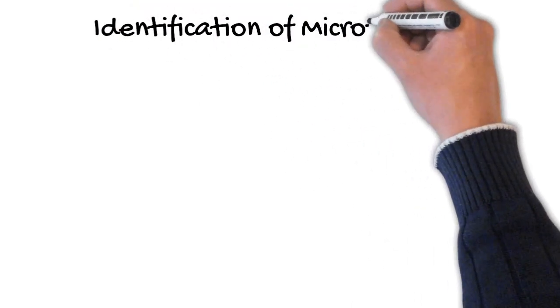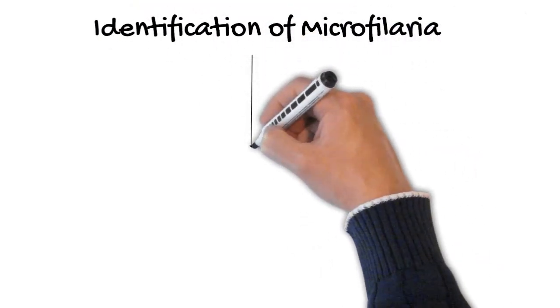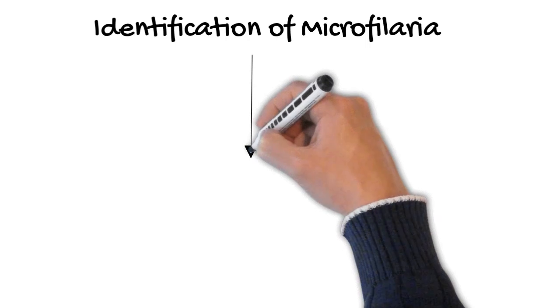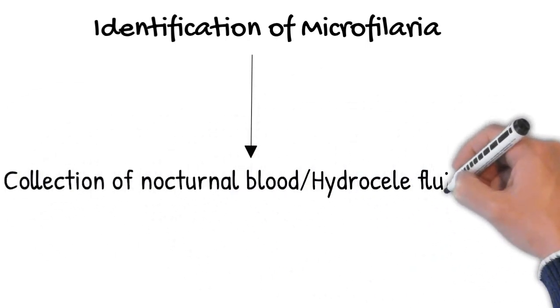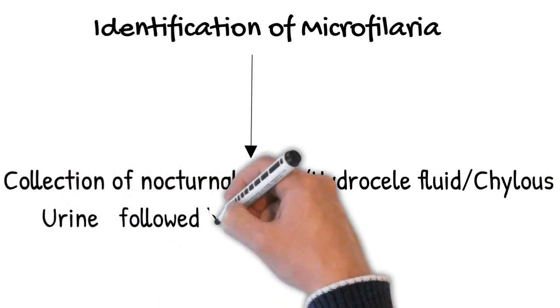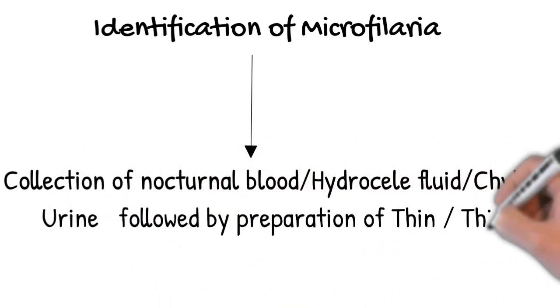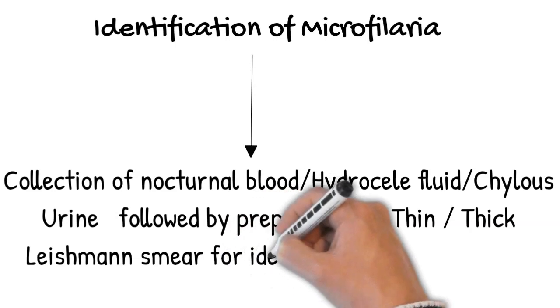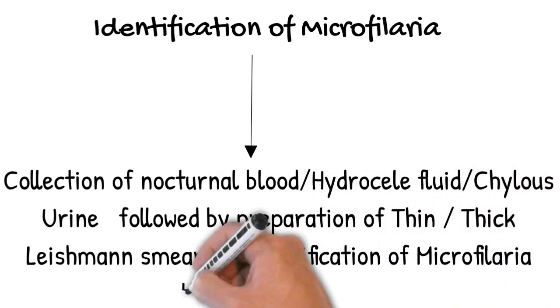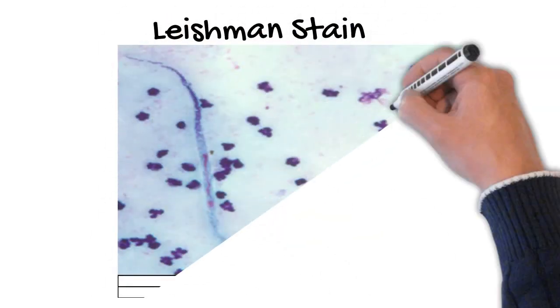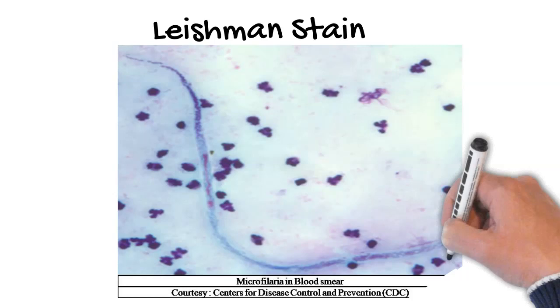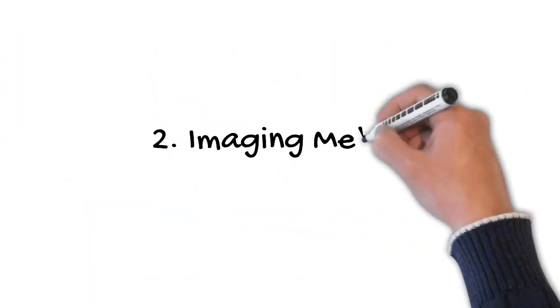The microfilariae are identified through the collection of nocturnal blood, that is 10 p.m. to 4 a.m., or hydrocele fluid or chylous urine, followed by preparation of the thin and thick Leishman stain, which is identified through the microscopy. This picture shows the presence of microfilariae in the blood through the Leishman stain. Let us study about the imaging method.